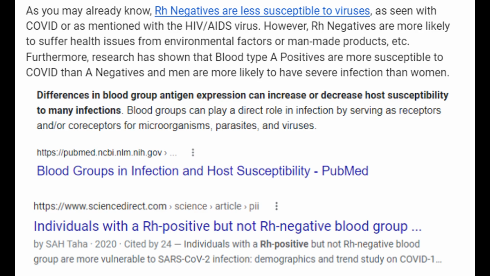Differences in blood group antigen expression can increase or decrease host susceptibility to many infections. Blood groups can play a direct role in infection by serving as receptors or as co-receptors for microorganisms, parasites, and viruses, as I've shown you that the Rhd antigen can do by attaching itself to the surface of the red blood cells and allowing other viruses and pathogens to get through and trick the immune system into allowing it to spread.